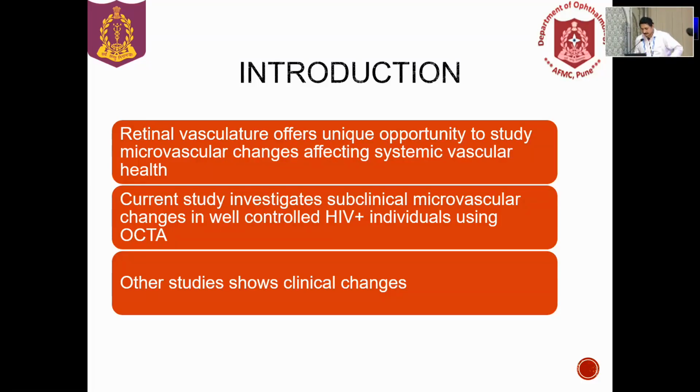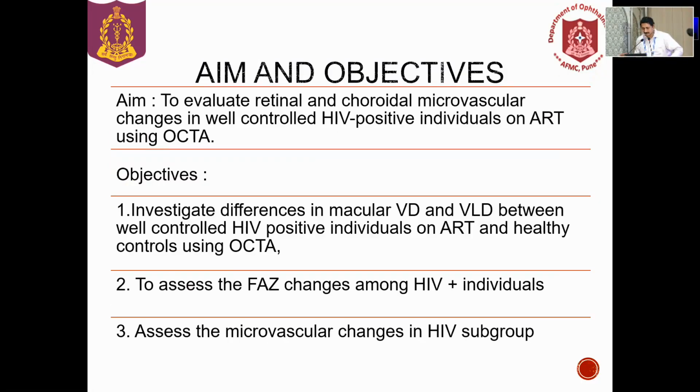There are many other studies showing these clinical changes. Aim is to evaluate the retinal and choroidal microvascular changes in well-controlled HIV-positive patients on ART using OCTA. Primary objective is to investigate differences in macular vessel density and vessel length density between well-controlled HIV-positive individuals on ART and healthy controls using OCTA. Secondary objective is to assess the foveal avascular zone changes among HIV-positive individuals, and the last objective is to assess the microvascular changes in HIV subgroup.